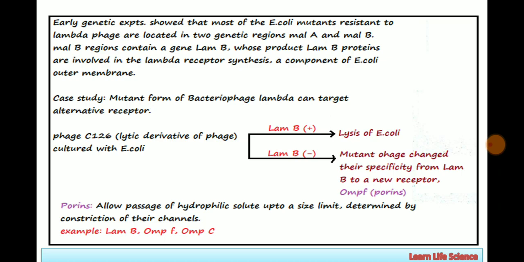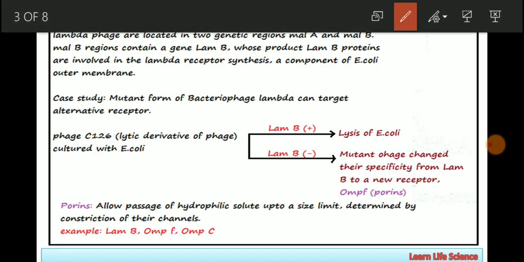Now, I have mentioned here a case study in which a mutant form of bacteriophage lambda can target alternative receptors. In the previous slide I told you that there is a specific interaction between ligand and receptor, and also remember that a receptor can target a ligand with its affinity.